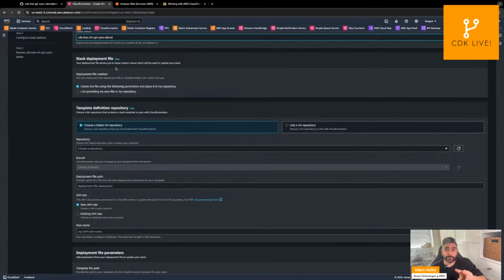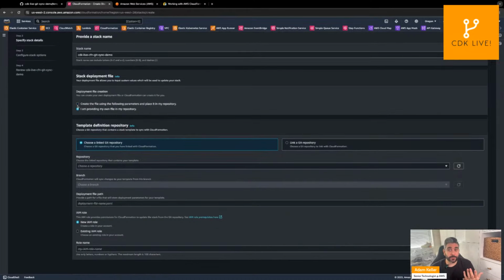So there's two options here. One, I can just provide my own file. If I've been doing this for a while, I already know what I'm doing, I may want to choose this option. But here's the really cool thing about this feature: the communication between AWS and Git is bidirectional. It's two-way.